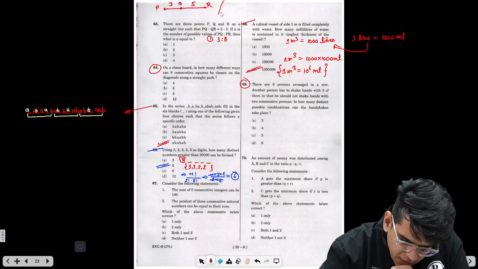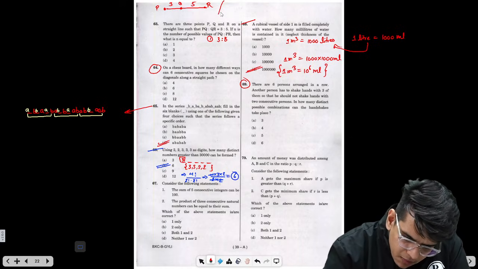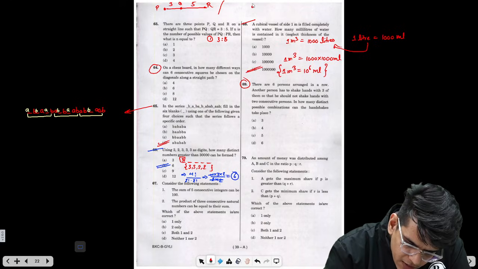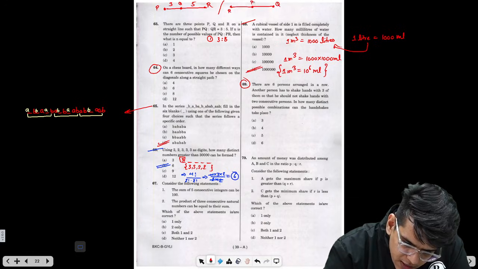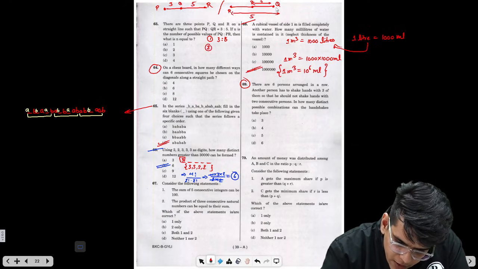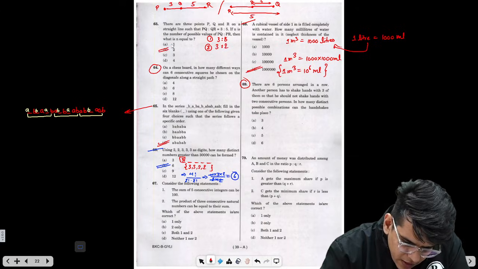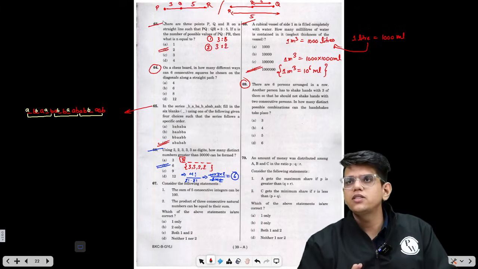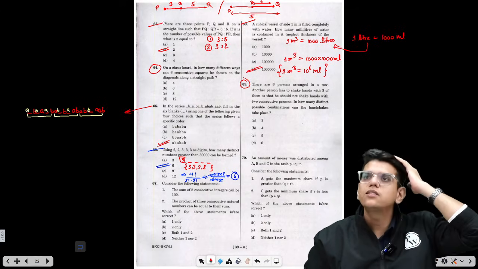Also, the other arrangement for this is we can have P here, Q here, and R on this side. So this is nothing but 3, this is nothing but 5. In this case, PQ is nothing but 3, and PR is nothing but 2. So there are two such cases. In the first case, we will have the ratio as 3:8. In the second case, it is 3:2.